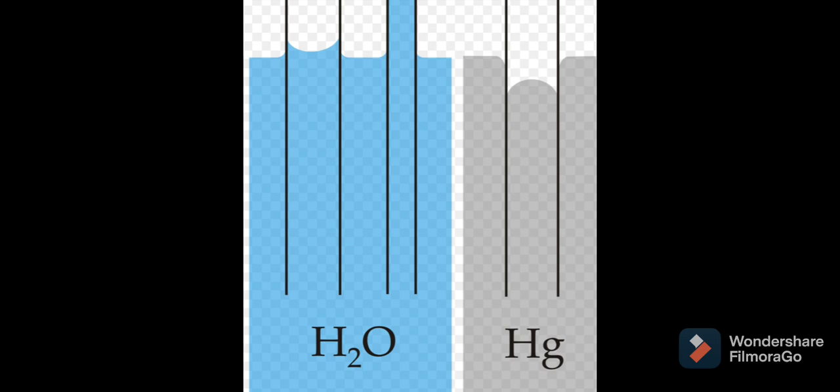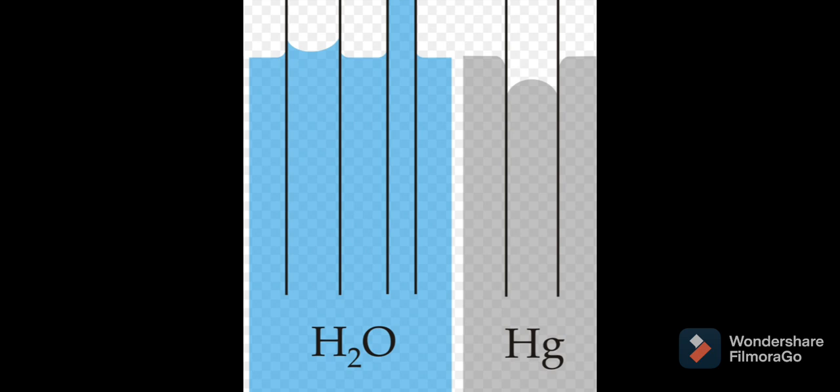So what is surface tension? You can see in the diagram, if you just add a capillary. One more point is there, capillary action. So water rises up in the tube. It is the ability of a liquid to flow in narrow spaces without assistance or opposition of any force. So what is capillary action? Capillary action is the ability of any liquid to flow in narrow spaces without opposition of any force.